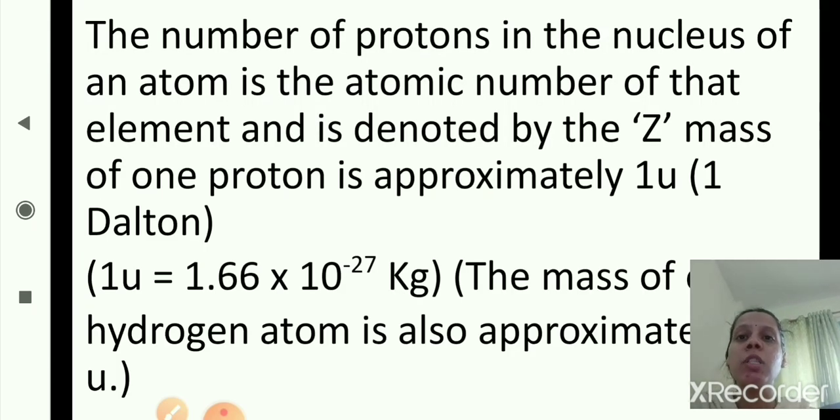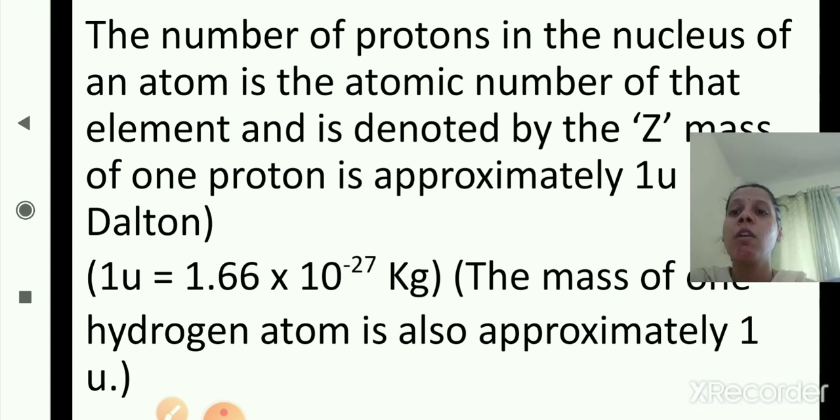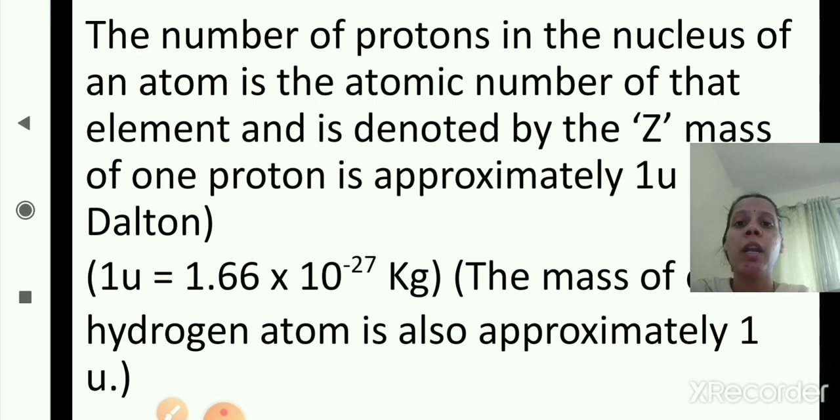The number of protons in the nucleus of an atom is the atomic number of that element, and it is denoted by the letter Z. The mass of one proton is approximately 1 U, that is 1 Dalton, and 1 U is equal to 1.66 into 10 raised to minus 27 kg. The mass of one hydrogen atom is also approximately 1 U.